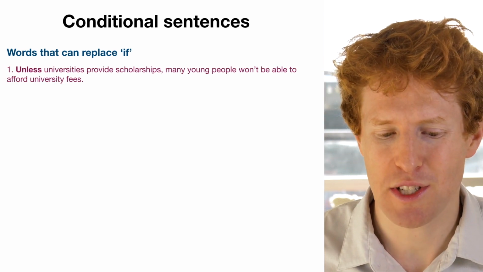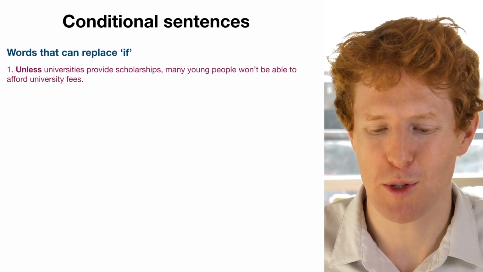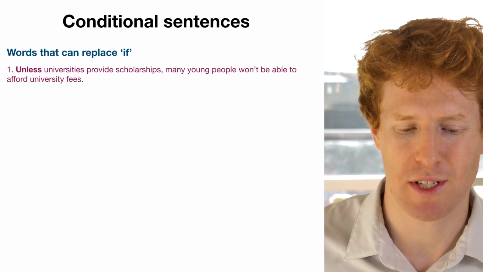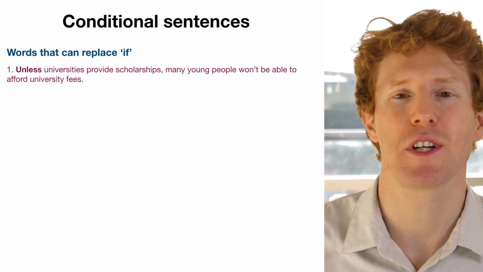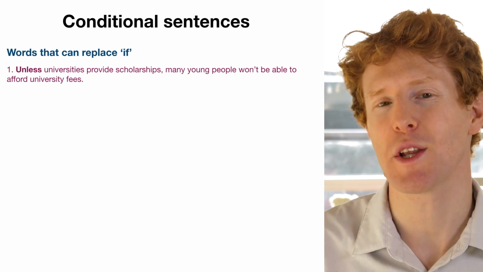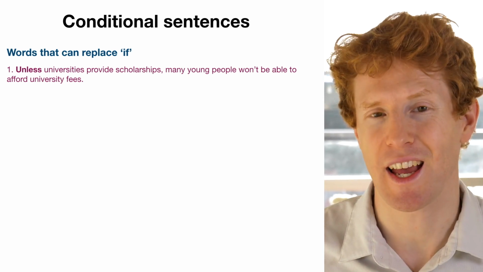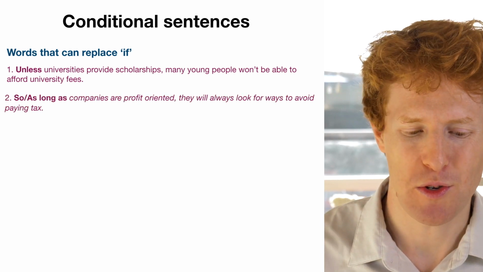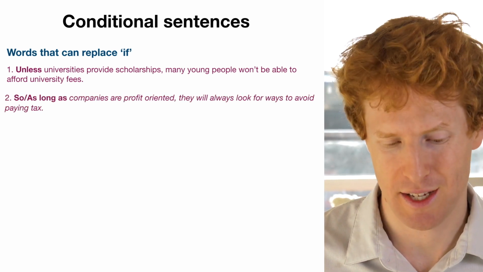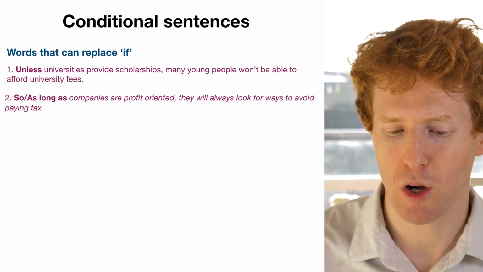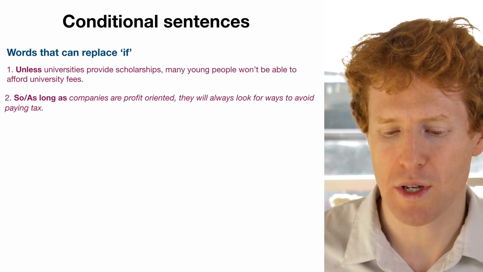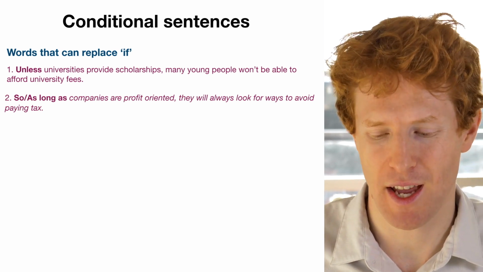So unless universities provide scholarships, many people won't be able to afford university fees. Okay, so this is still a conditional structure, but instead of using if, we're using unless. We can also use so long as or as long as. As long as companies are profit-oriented, they will always look for ways to avoid paying tax.